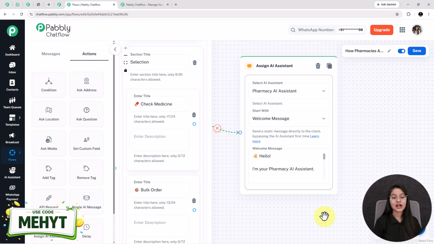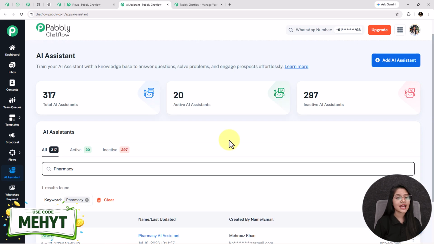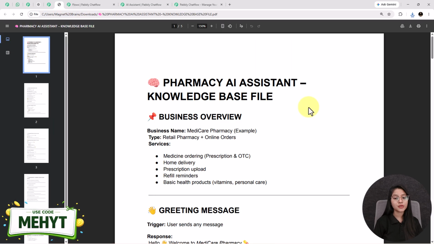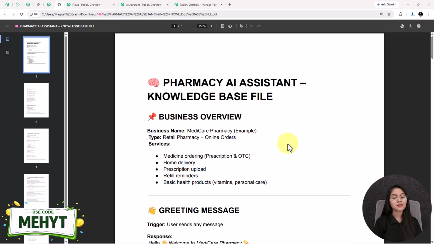Now for creating an AI assistant, you need to go to this AI assistant feature of Pabbly Chatflow, as everything is present inside this single tool. See, this is the AI assistant feature of Pabbly Chatflow. Here you can train your AI assistant with a knowledge base to answer common questions. Now what is a knowledge base? See, a knowledge base is the information bank for your AI assistant. With a knowledge base, the AI assistant provides business specific and accurate replies, but without a knowledge base, the AI assistant gives general responses.